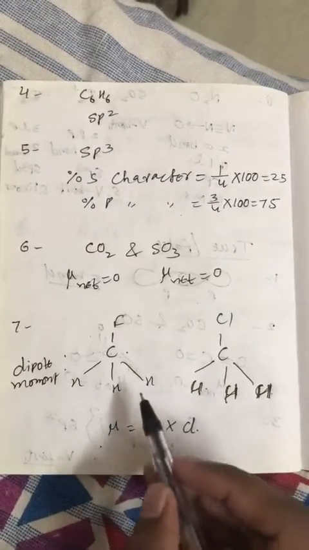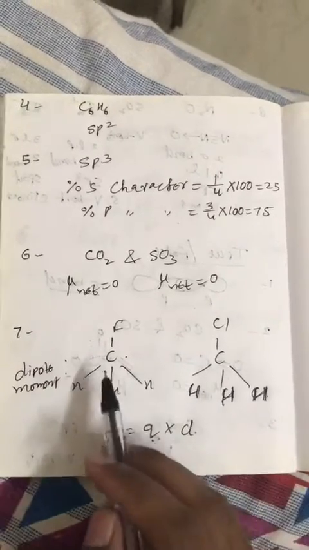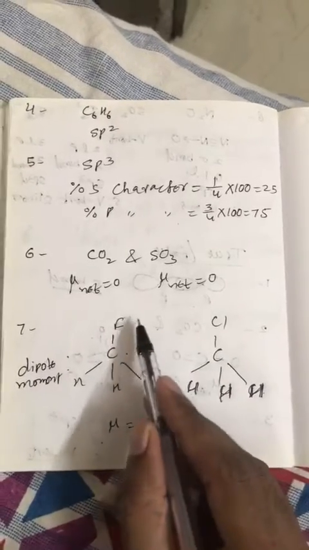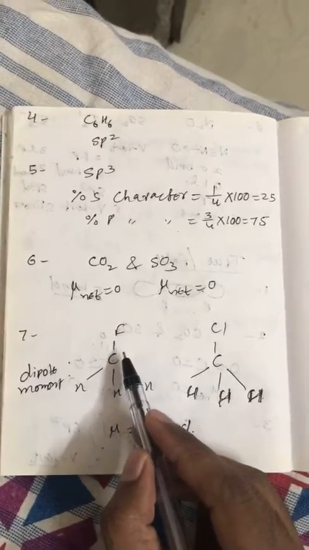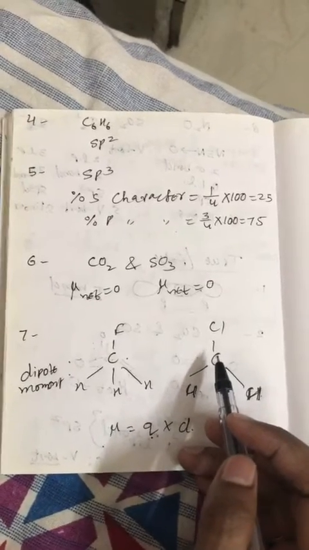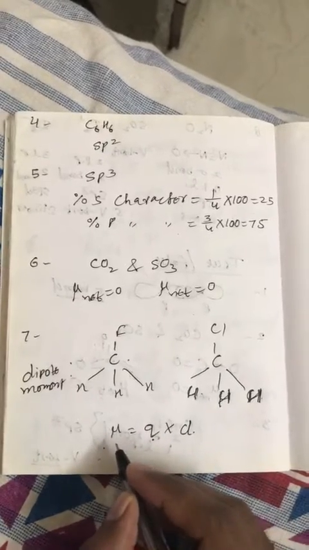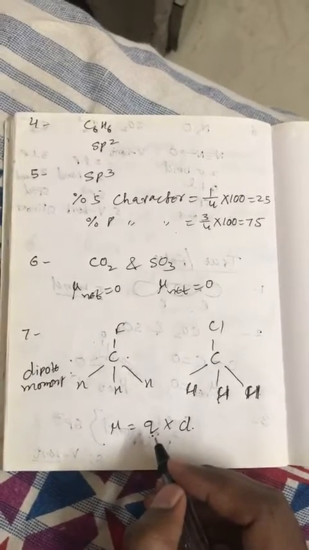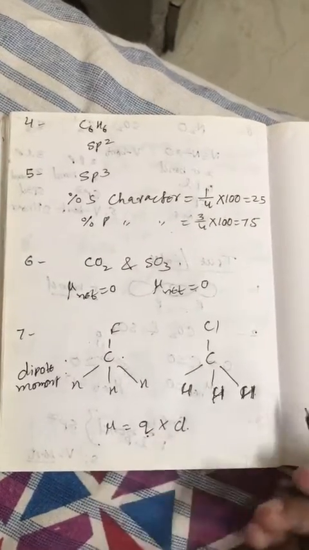Question number 7. Now here we have to compare dipole moment of CH3F and CH3Cl. Both have 3 CH bond, so we just have to compare dipole moment of CF and CCl bond. Now because of electronegativity, CF bond should have greater dipole moment compared to CCl bond, but dipole moment is Q into D, and Q is because of electronegativity, while D is bond length.